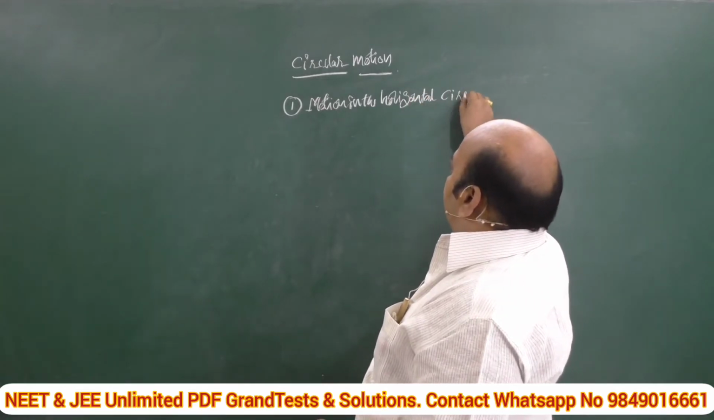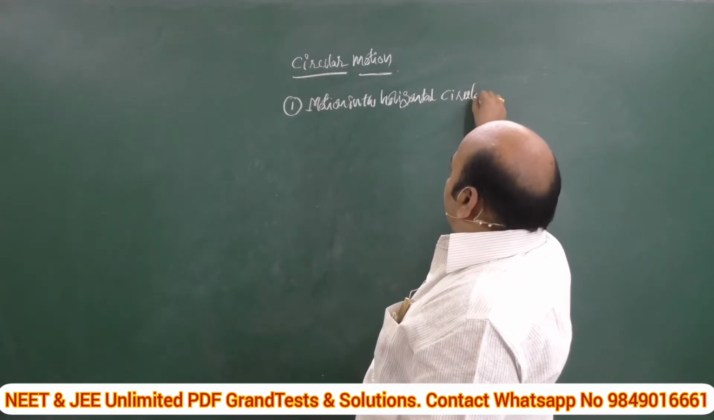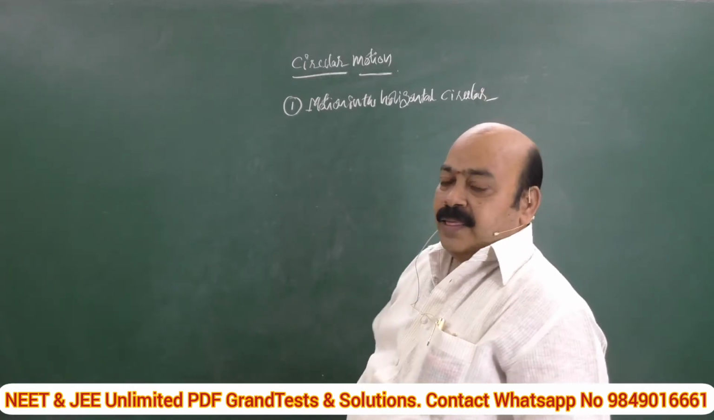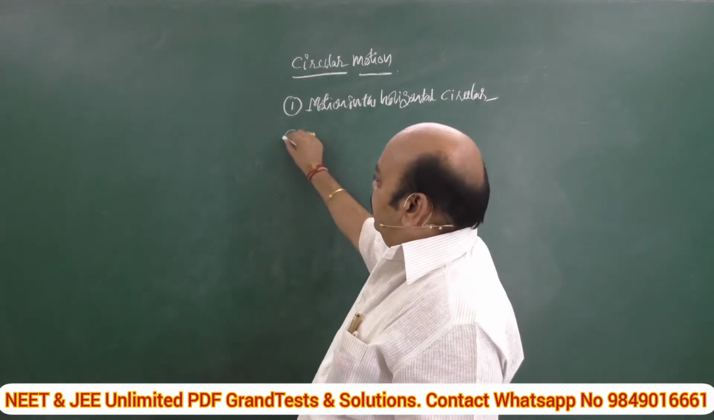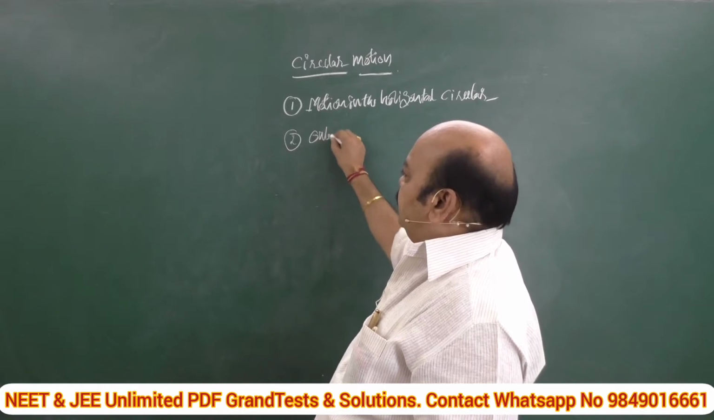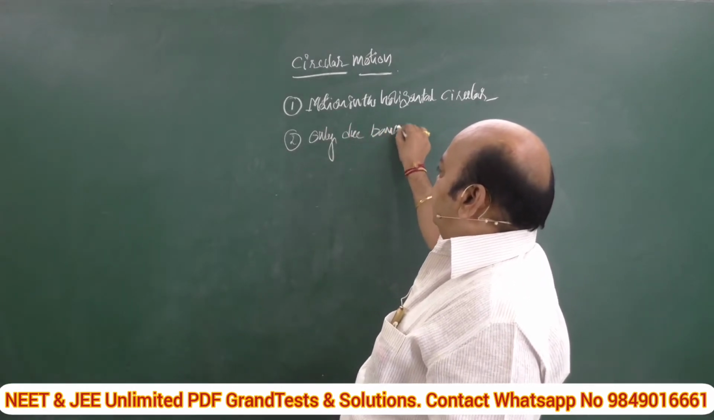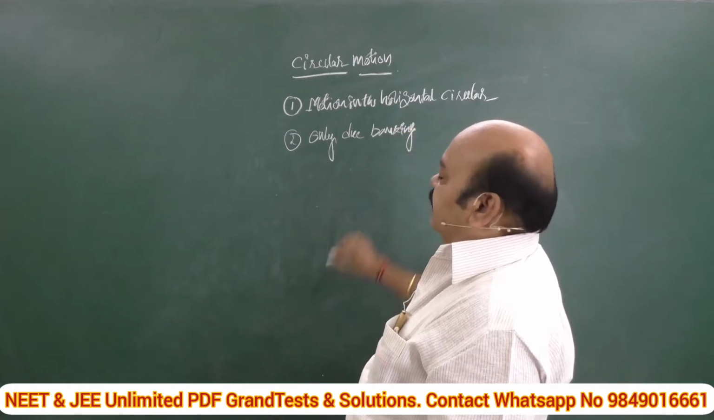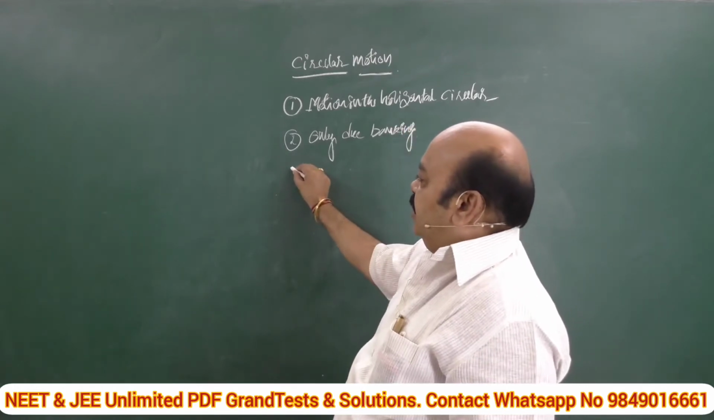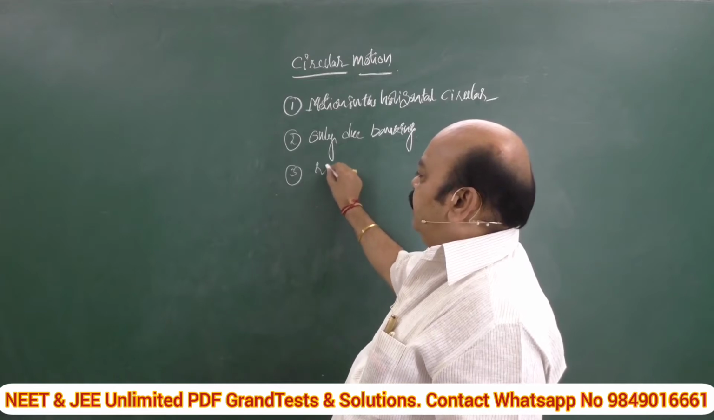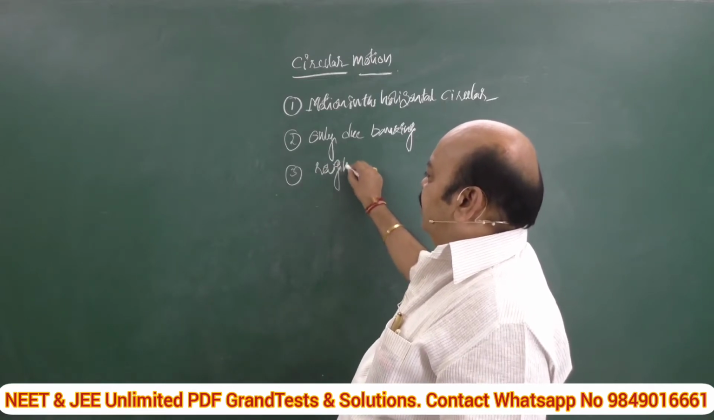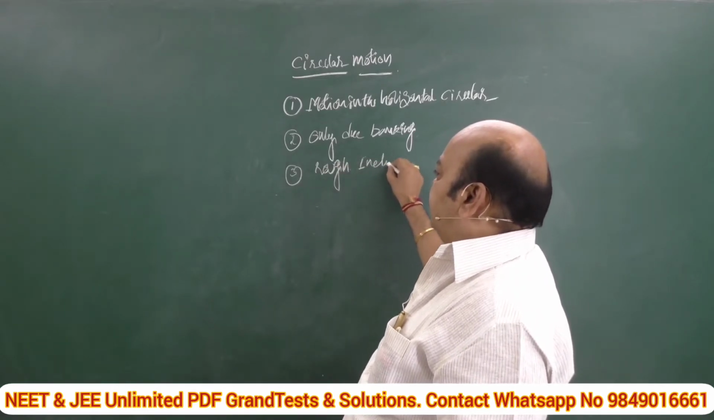Horizontal circular path. Number two, only due to banking. Banking of roads and railway tracks is another beautiful example. And number three, rough inclined plane. This is a rough inclined plane.